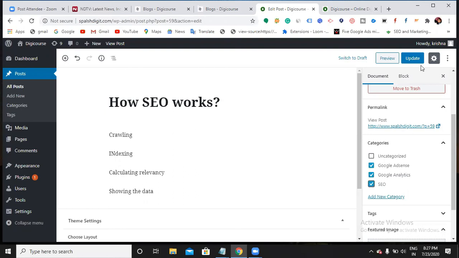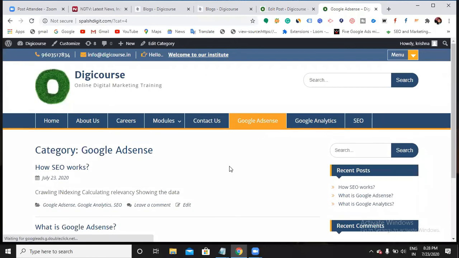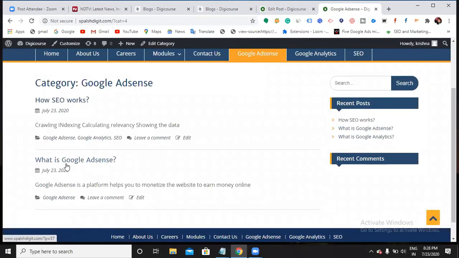I can show. It's up to you, simple. Now this blog appears in all these categories. Now let us go back to our website, refresh it. So let me click this Google AdSense folder. How SEO works and what is Google AdSense? Why is it showing me 2 blocks now? Because we added SEO under 3 categories, right? Very good.